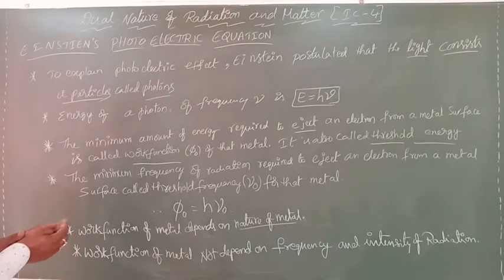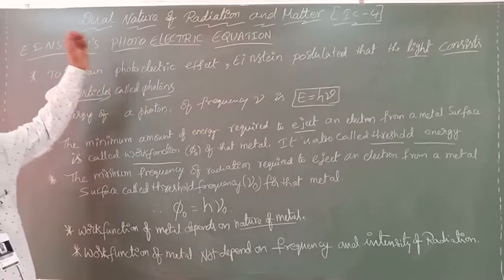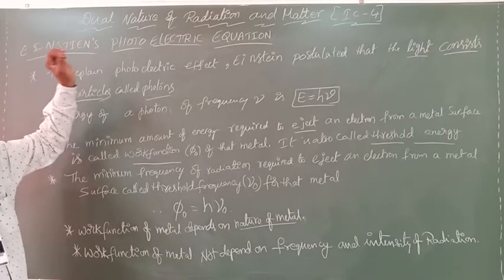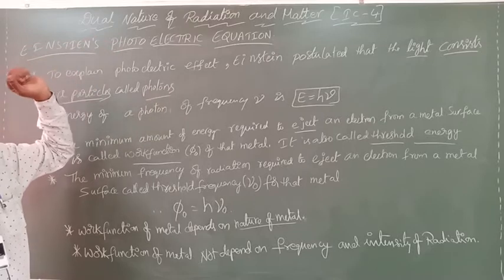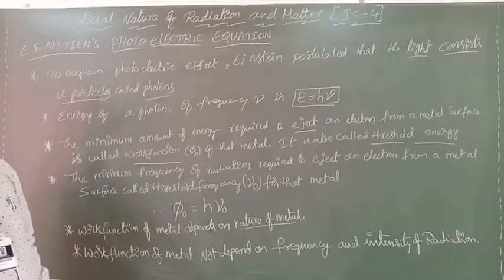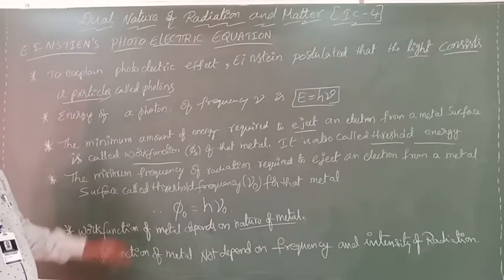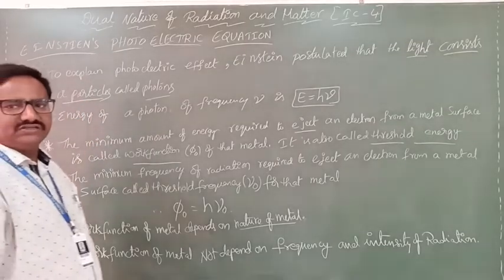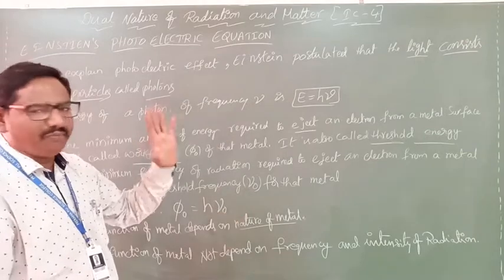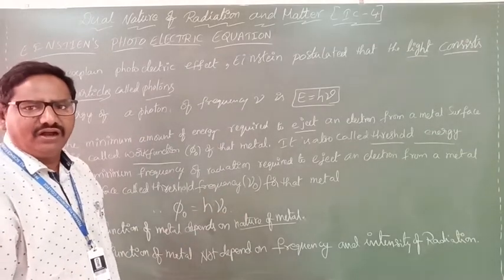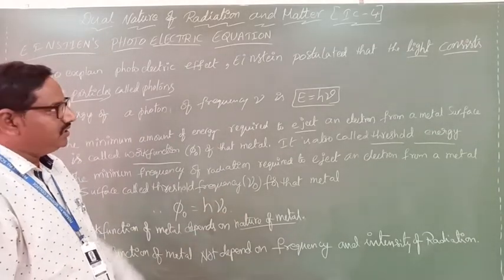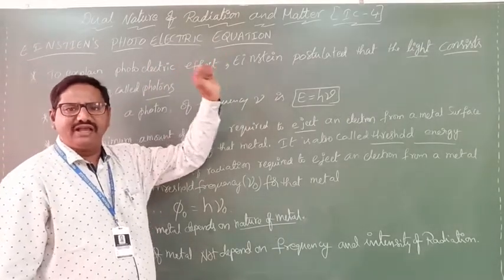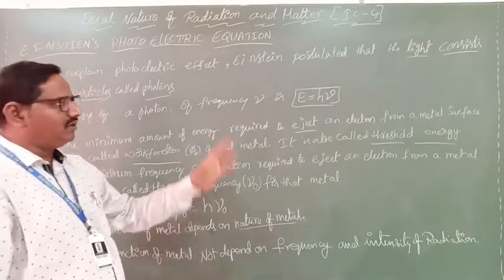To explain the photoelectric effect, Einstein strongly postulated that light consists of particles, and those particles are called photons.